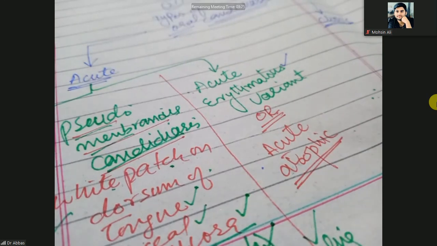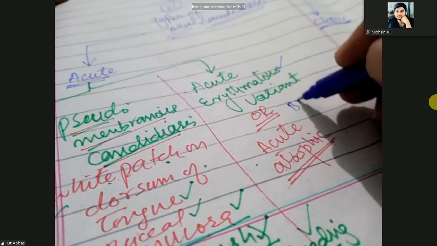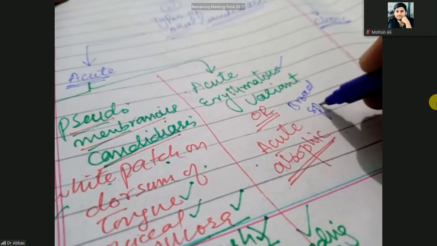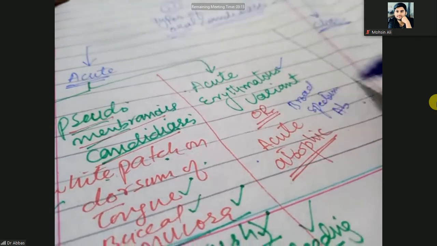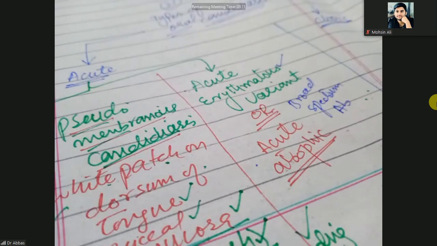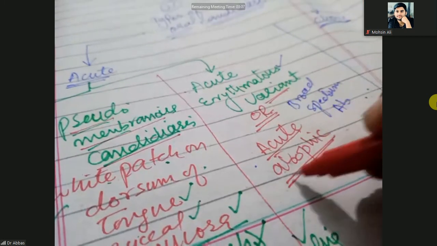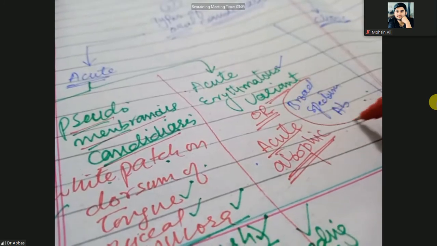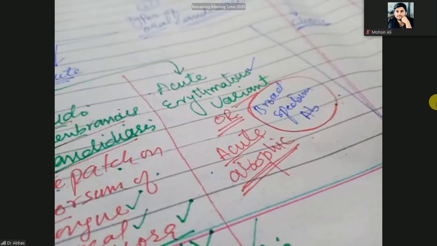It is most common in patients who are taking broad spectrum antibiotics. So this acute erythematous variant or acute atrophic is more common in those patients.